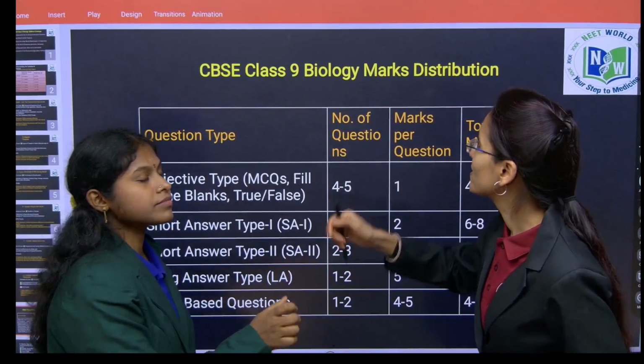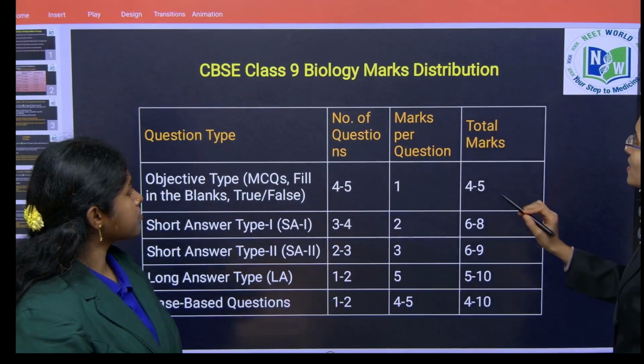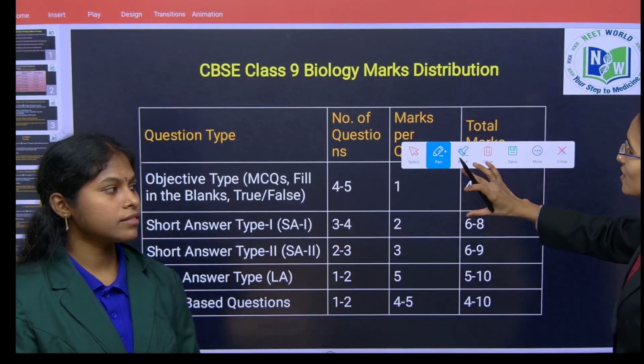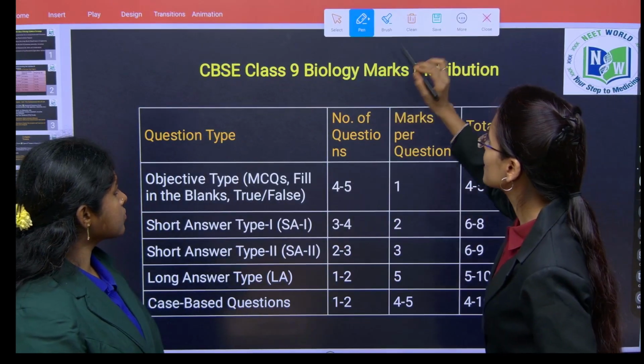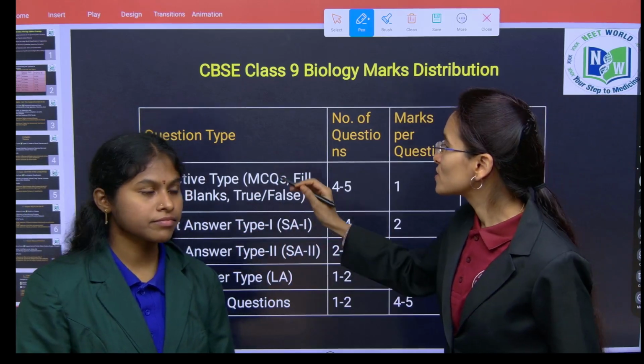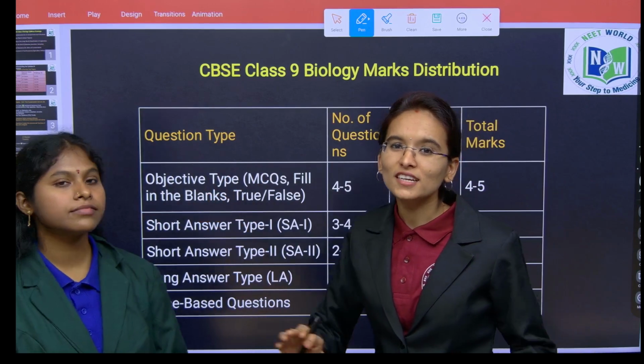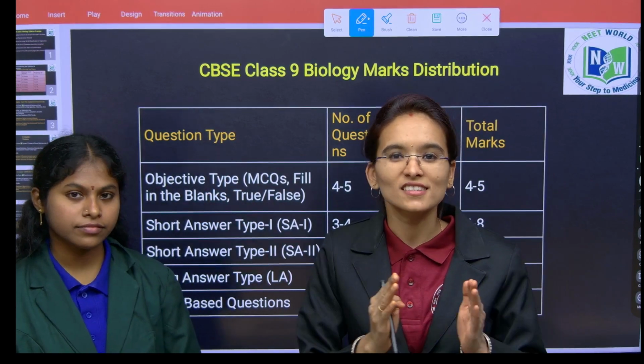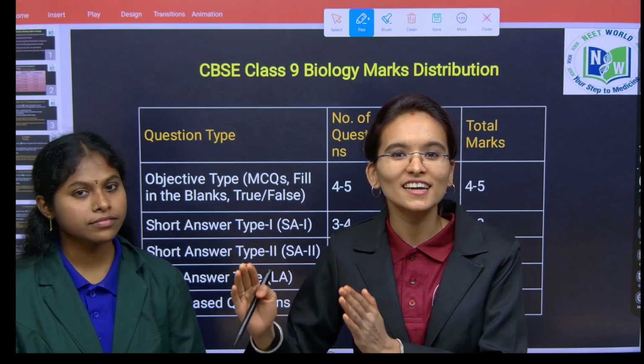So children, here it is given the sample paper analysis as well as the marks distribution from each section. It includes completely 5 sections: Section A, Section B, Section C, D and E.